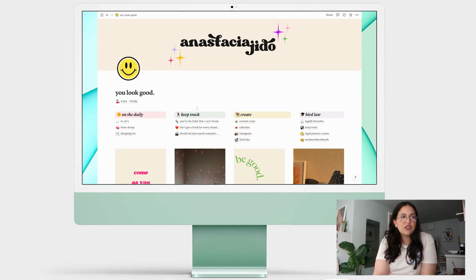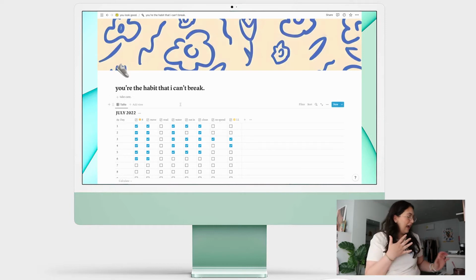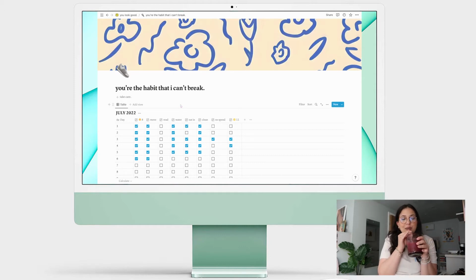This is the keep track section. So in here, this is a little quote, if anyone knows. Louis Tomlinson, we love. Lots of little nods to the boys of One Direction in here because it just makes me happy, you know. So this is my habit tracker, which I feel like I've tried to do via a bullet journal and I've never really stuck to it, but I figure this is foolproof because you literally just click a checkbox and that is easy enough for me.